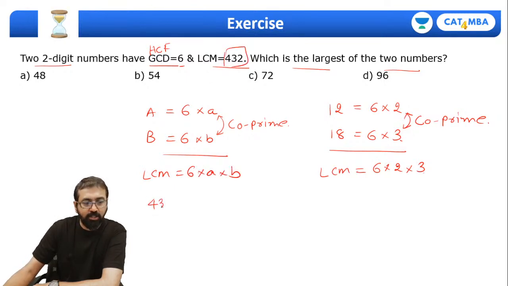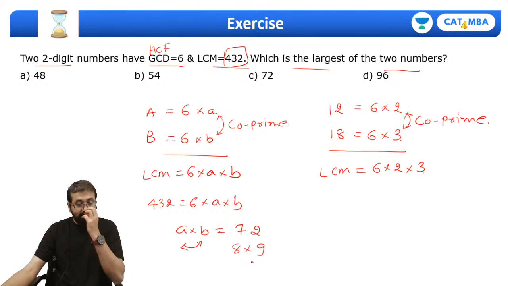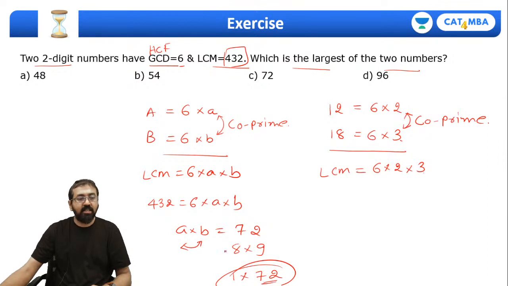I can say 432 is equal to 6 into A into B, so I get A into B as 72. Once again, they have to be co-prime, so split 72 into two parts which are co-prime to each other. Of course 8 and 9, and we can also do 1 into 72, but if we go by this, our numbers will not be two digits. So that's why we'll have to take 8 and 9 as A and B.